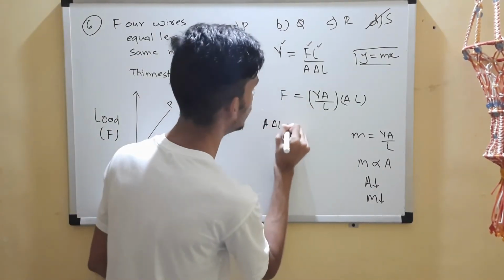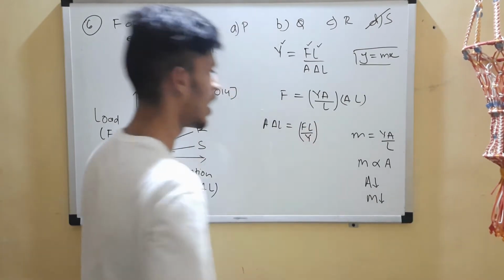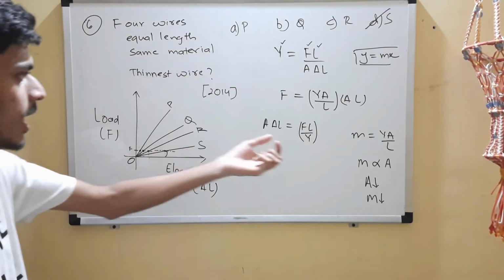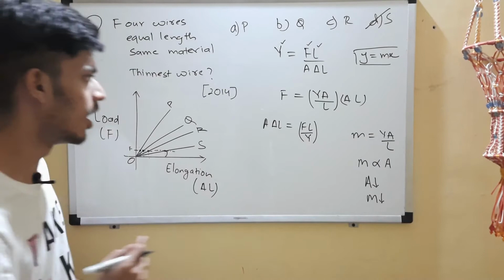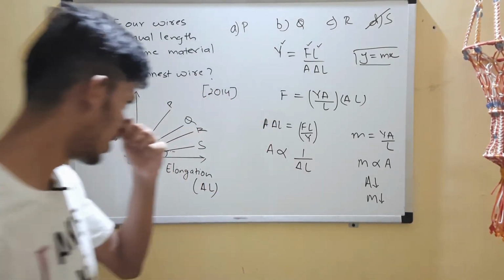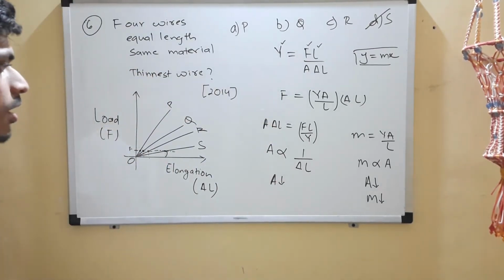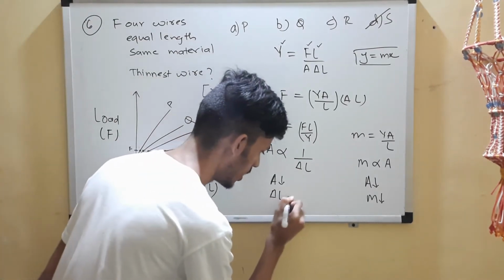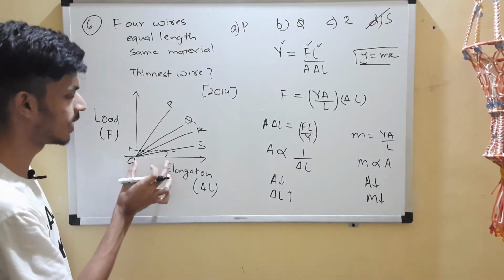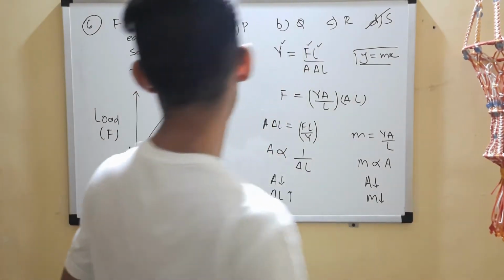A delta L will be FL by Y. If you see, all three of these are constant. L by Y is already constant because of equal length and same material. Now I have fixed F also, and if you see, A will be inversely proportional to delta L, right? So if you want the thinnest area, that means the maximum elongation, inversely proportional. So maximum elongation, if you see, is in the case of S. So option D again is the correct choice. Over to the next question.